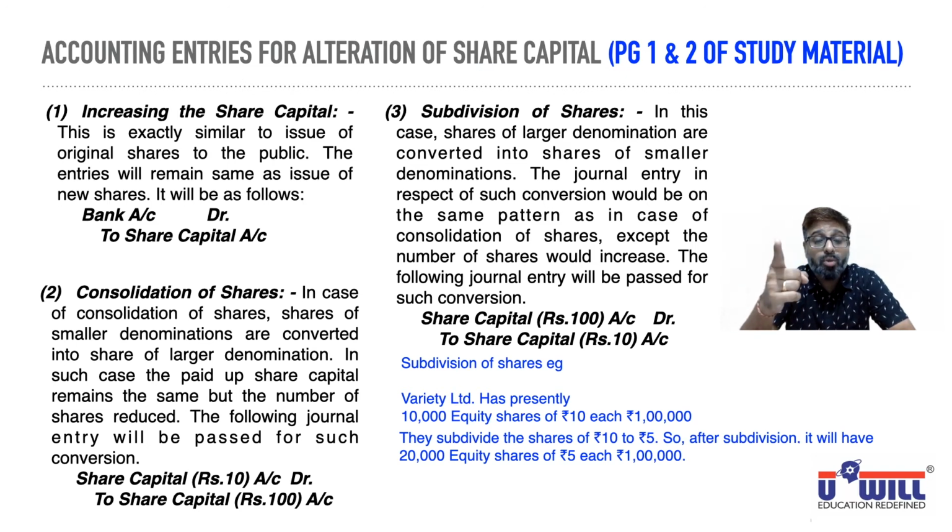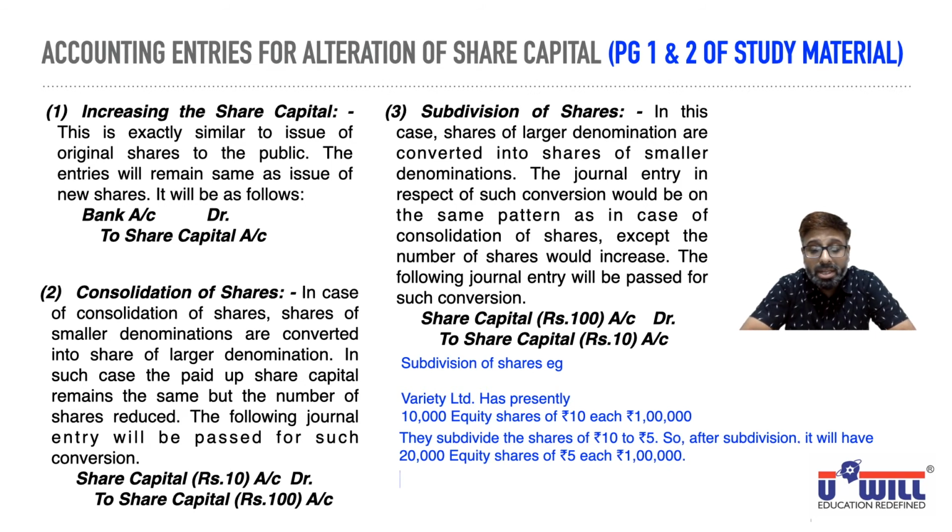So now you understood why I told you alteration means changes in share capital, still the share capital remains same. What changes you are making here in the share capital? From 10 rupees, we are decreasing the face value to 5 rupees. From 10,000, you are increasing the number of shares to 20,000. But still, share capital remains rupees 1 lakh only.